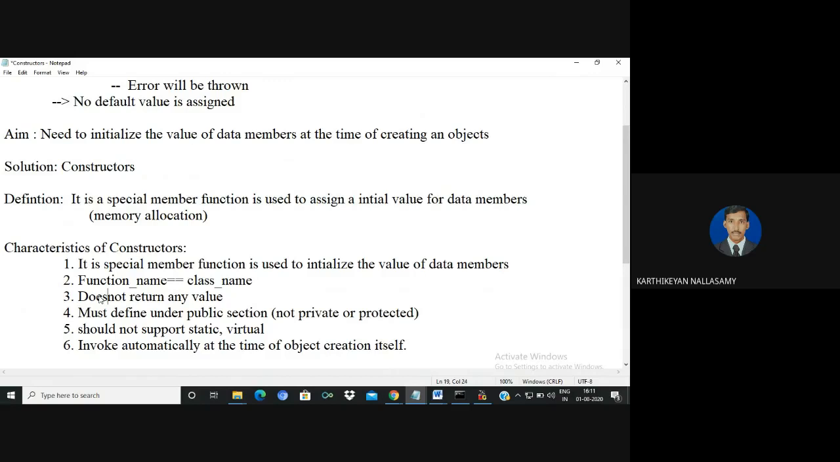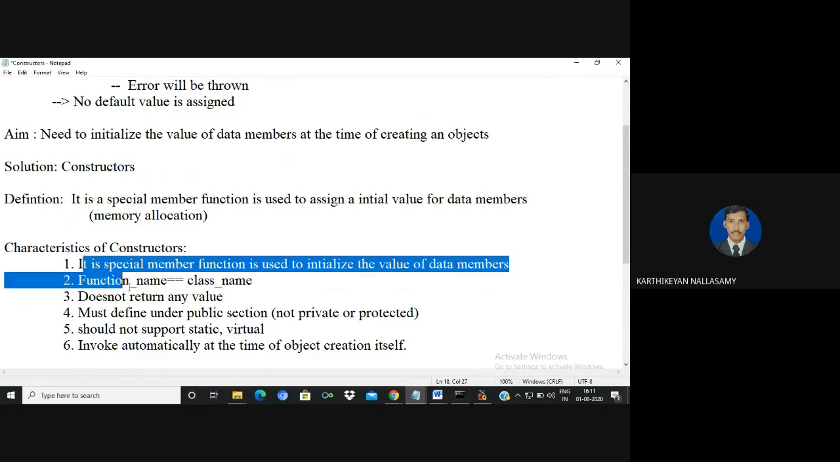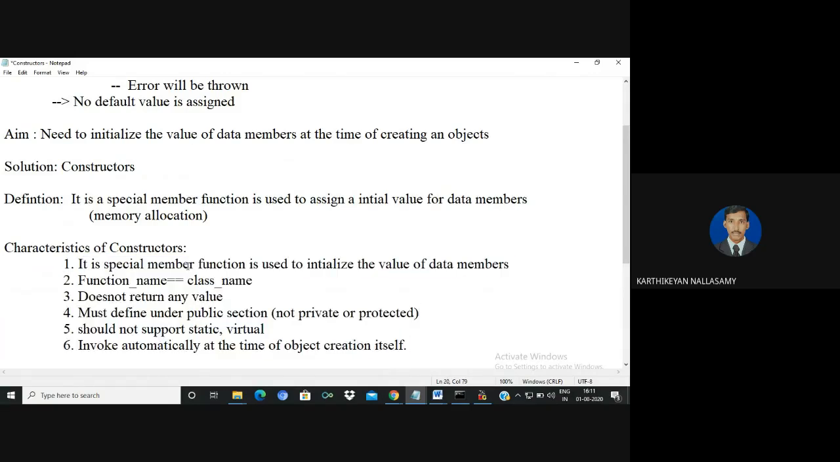Static function and virtual keyword should not be supported, and it will be invoked automatically at the time of object creation. So these are some of the important properties of the constructor. I will repeat once again. By using this member function, we are going to assign some default value for the variable. Here in this constructor, the function name and the class name must be the same, it does not return any value, it must be defined only inside the public section, it should not support static and virtual keywords, and it is invoked automatically at the time of creating an object itself. So these are some of the properties of a constructor.